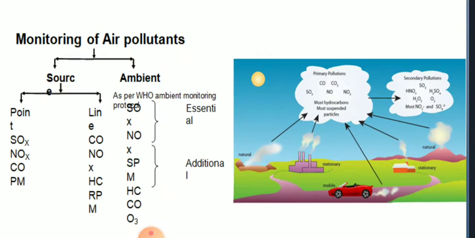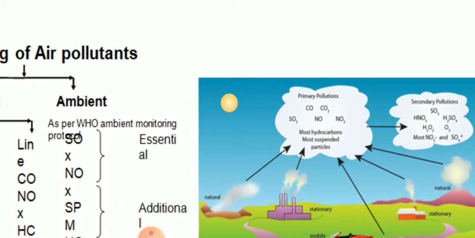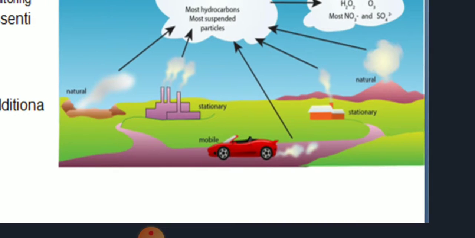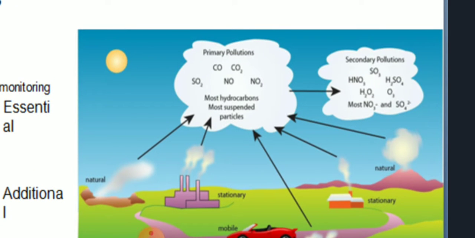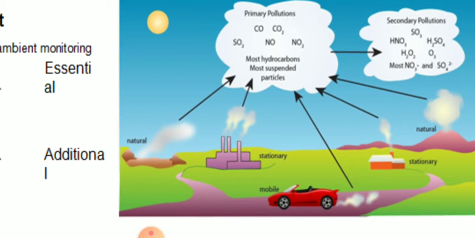The primary pollutants are sulfur dioxide, nitric oxide, nitrogen dioxide, carbon monoxide, and carbon dioxide. Most hydrocarbons and most suspended particles act as primary sources.